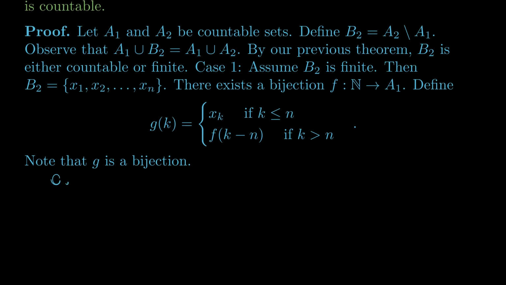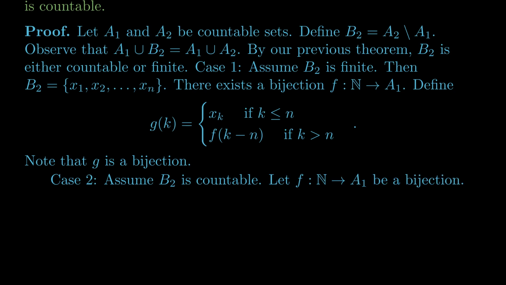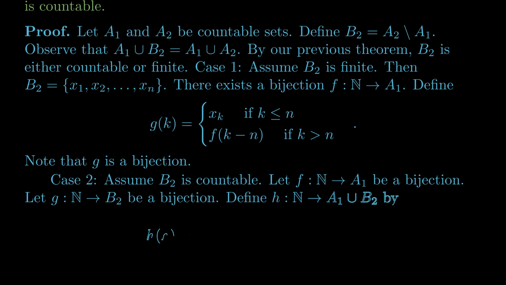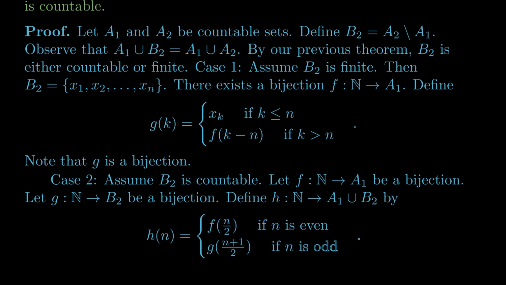Now let's consider case 2. What if B2 is countable? Well, again, we can let f represent a bijection from the naturals to A1, and this time let's let g represent the bijection from the naturals to B2, and we'll construct a third bijection h. Let's define h of n to be equal to f of n over 2 if n is even, and to be equal to g of (n plus 1) over 2 if n is odd. And you could also do this the other way with the f on the odd terms and the g on the even terms.